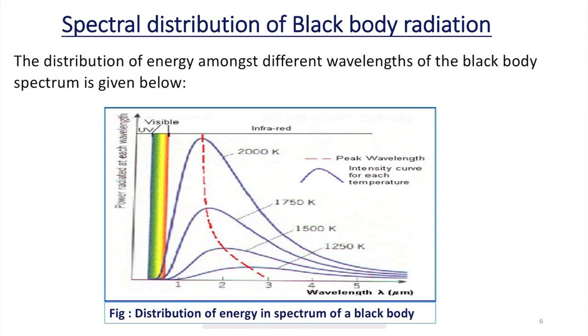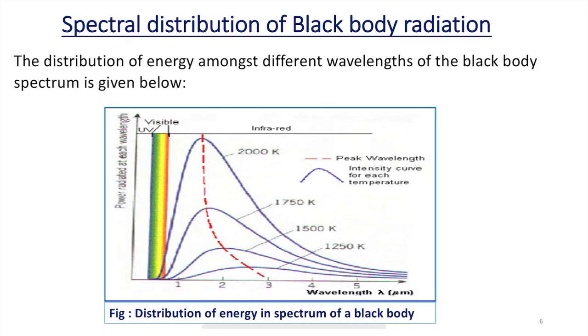The energy emitted by a black body at any temperature does not consist of only one frequency. If we observe this figure, which shows the distribution of energy in the spectrum of a black body, we can see there are a number of frequencies at which the radiation is emitted by a black body.